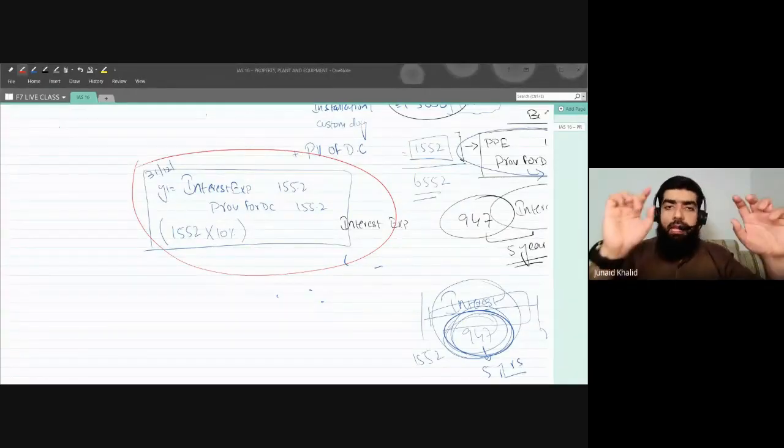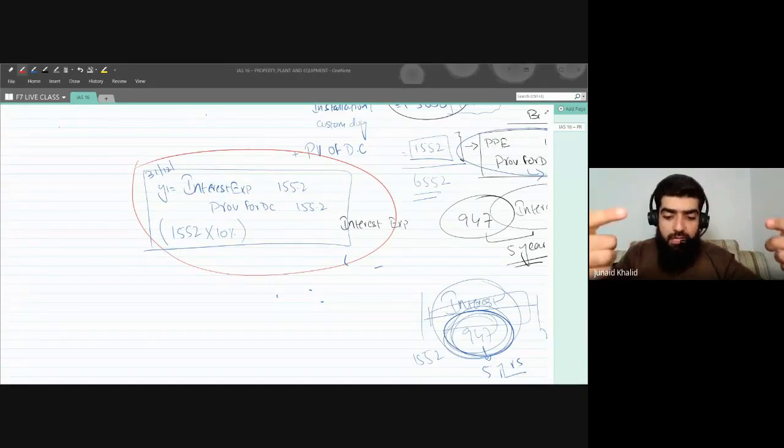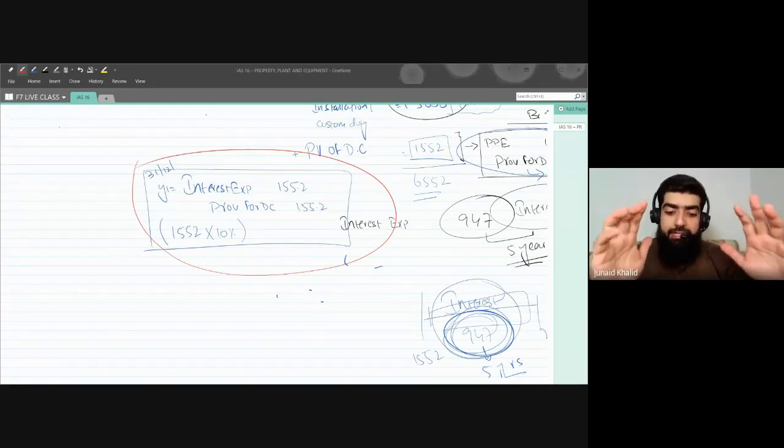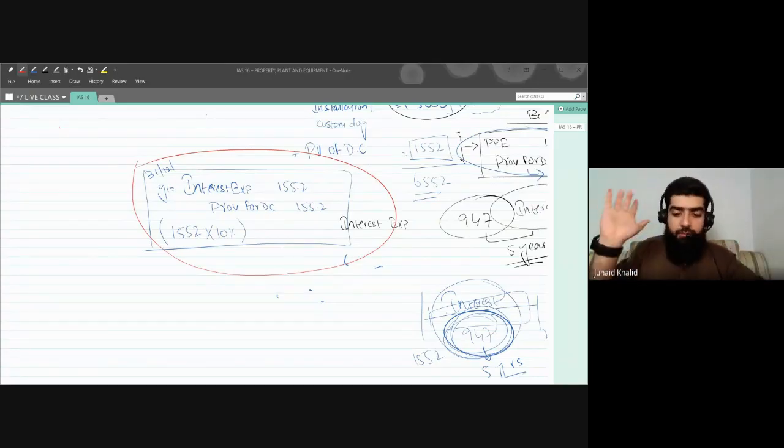Yes, inshallah, in the next class, I will explain in detail how the year two interest will be calculated. Don't worry about this one. There is a different formula, a different strategy. We will not prorate equally throughout the 5 years. It's not the case that the year two interest will be 155.2 and in year three 155.2. We are not going to prorate it on an equal basis. Rather, there is some other mechanism. We will study this in the next session.